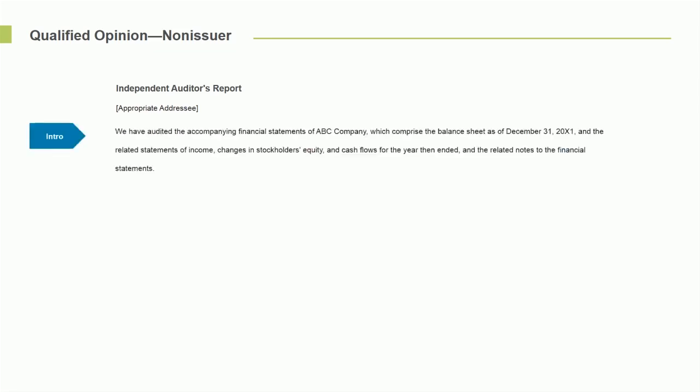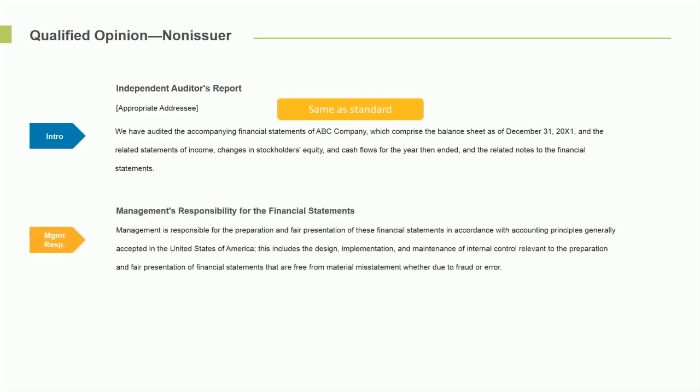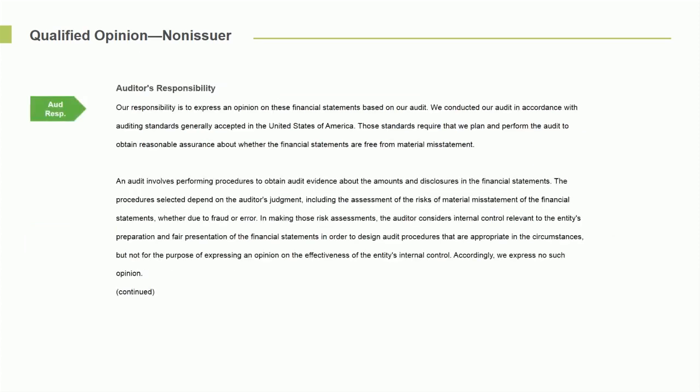And you'll note here, we're going to start with the introduction. We have audited the accompanying financial statements, which comprise the balance sheet as of a certain date, income statement, stockholders' equity, cash flows for the period then ended. Nothing new there. We're then going to jump to the management responsibility paragraph. And frankly, same standard paragraph. Nothing new there. We then move on to the auditor's responsibility paragraph. And once again, that also is the same standard paragraph. We don't have anything new that's going to ultimately be added. So no modifications needed there.